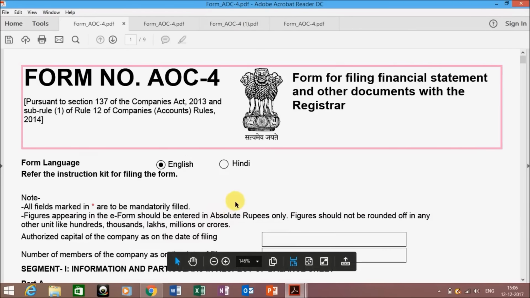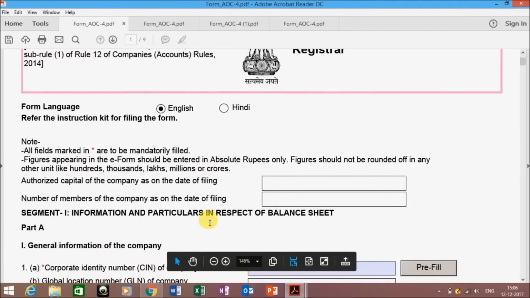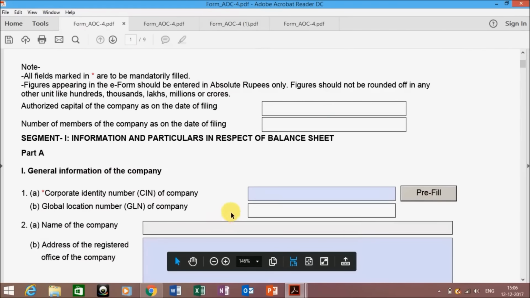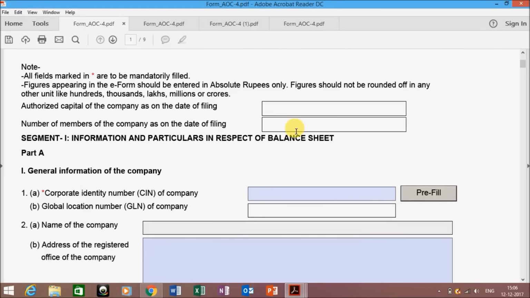This is the form AOC-4 for filing of financial statements, that is balance sheet and P&L data. Now you can see that the first segment is the general information. You don't need to fill the authorized capital and number of members.